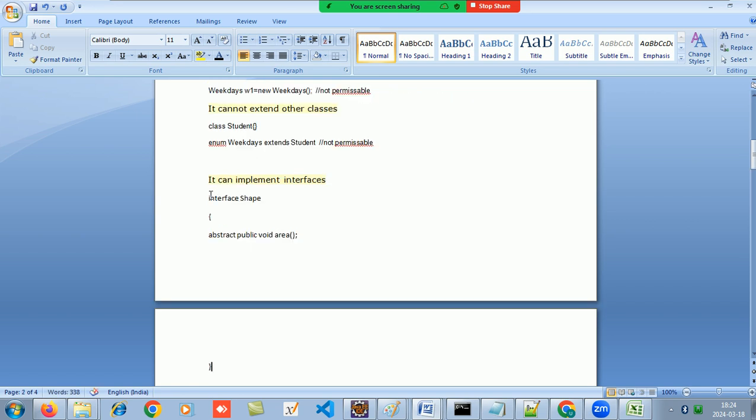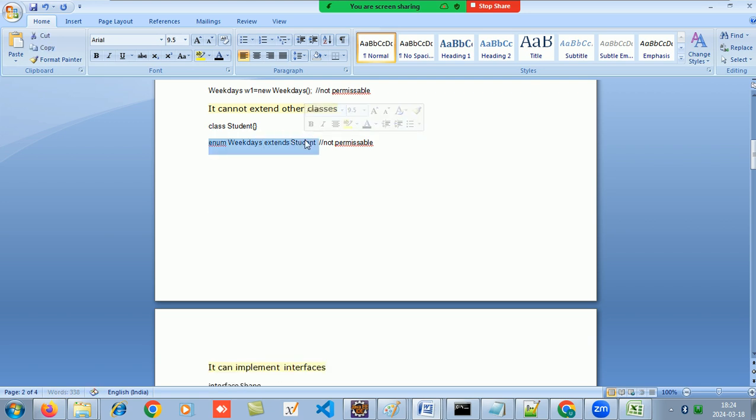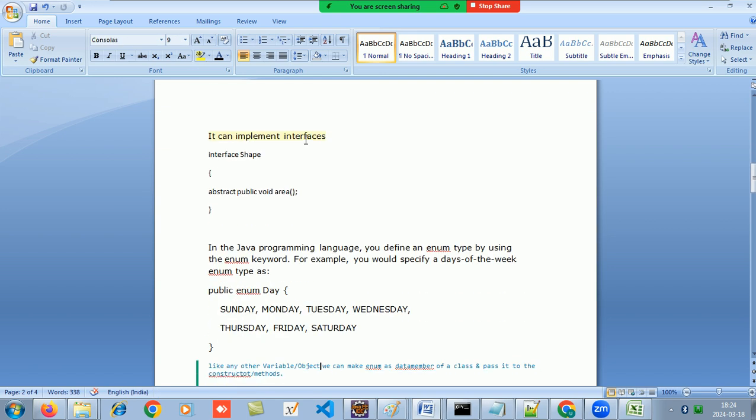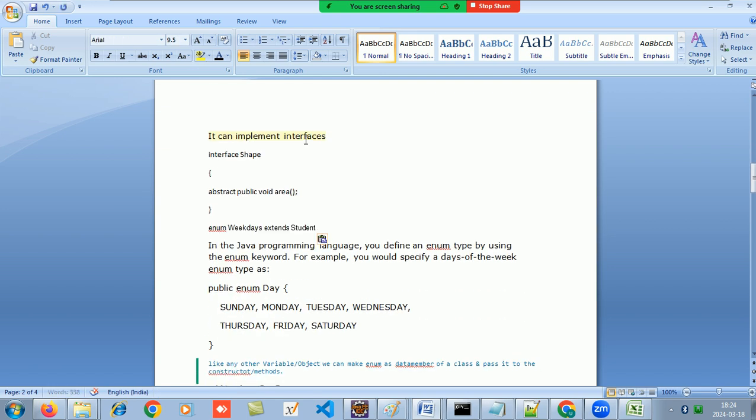So if I have this code, my enum can implement this. Enum can implement an interface. So it cannot extend a class, but it can implement an interface.